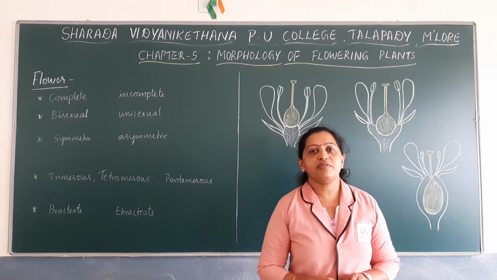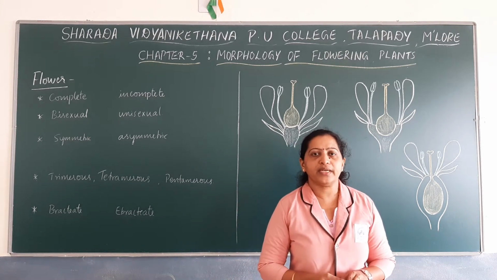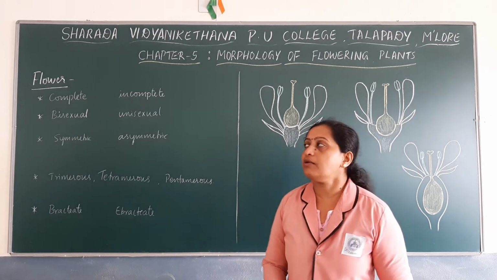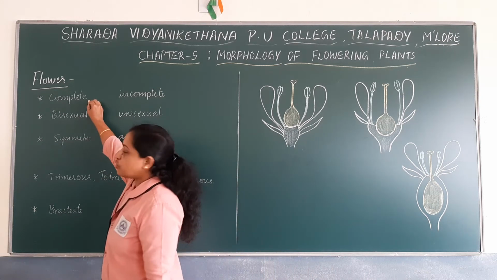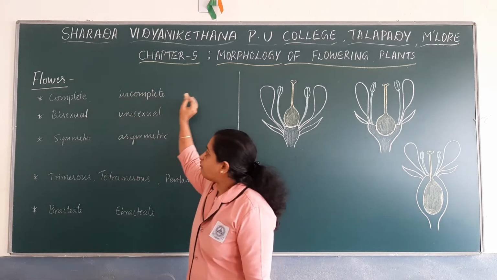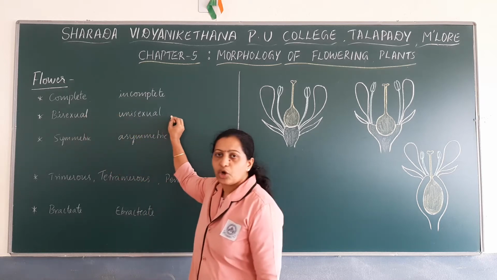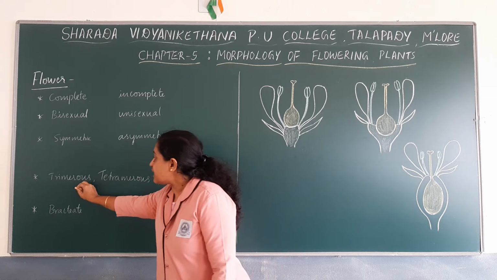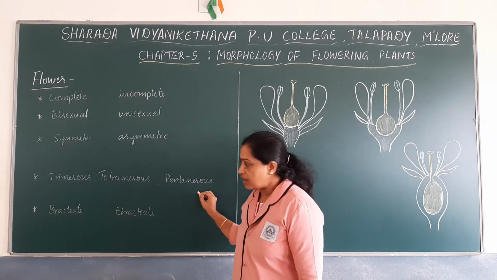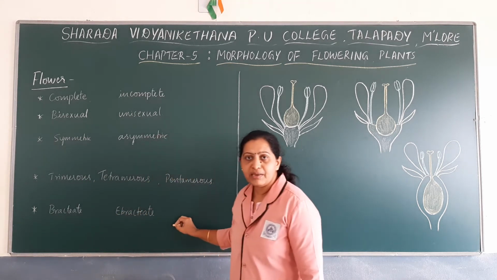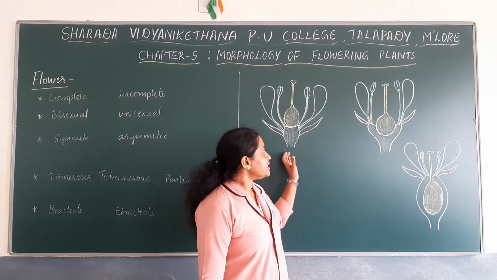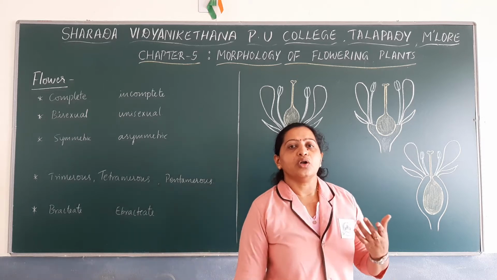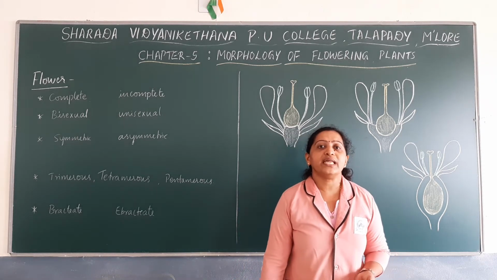We can describe the flower in various ways, taking various criteria. A flower can be described as complete or incomplete, bisexual or unisexual, symmetrical or asymmetrical, trimerous, tetramerous or pentamerous, bracteate or ebracteate, hypogynous, perigynous or epigynous. So there are various ways to describe the flower based on various criteria.